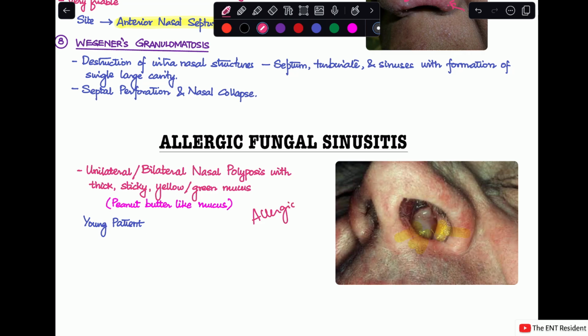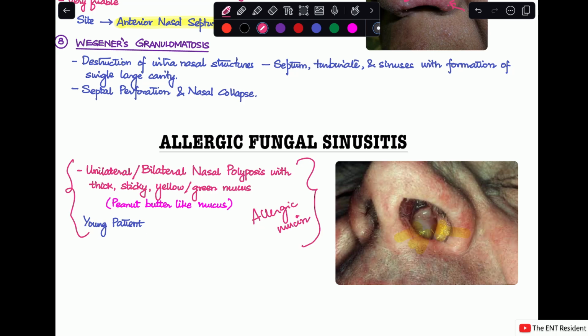Allergic mucin looks very similar to peanut butter, so this is also known as peanut butter-like mucus. And this is usually a young patient presenting to you with the following description of the nasal mass.